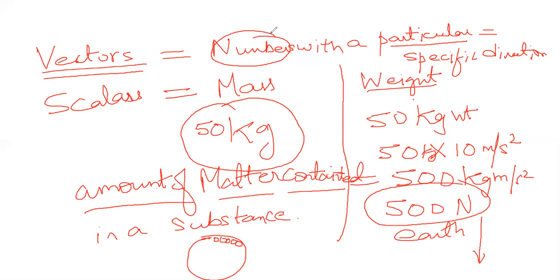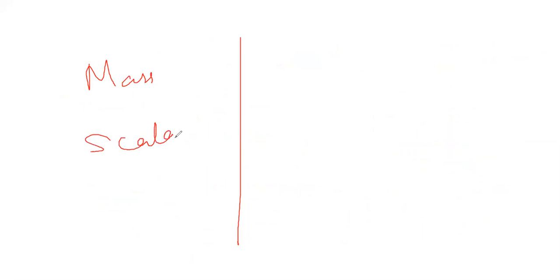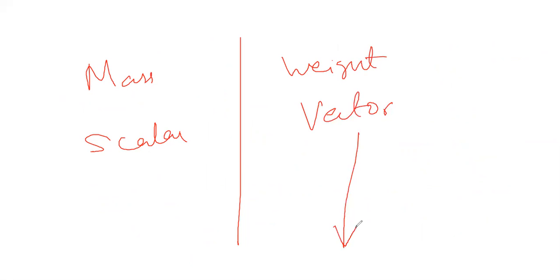Now I am coming to the actual introduction of the topic. So mass is our basic understanding of a scalar. A scalar doesn't have any direction, but weight is a vector because it has a direction. What is the direction? Always towards the center of the planet on which you are living.